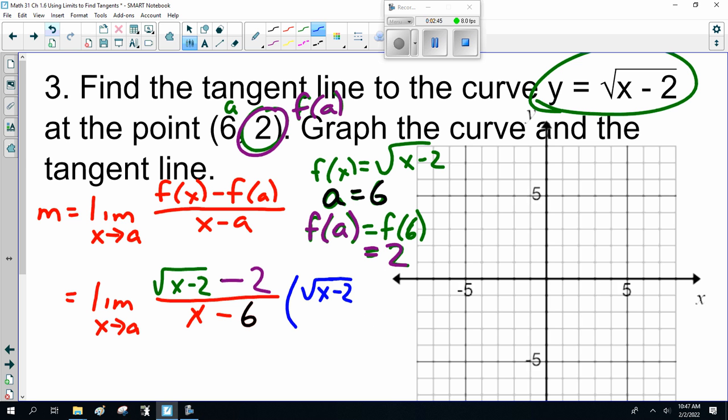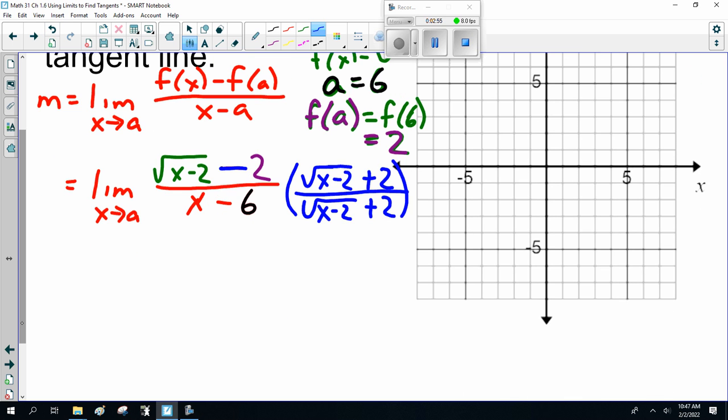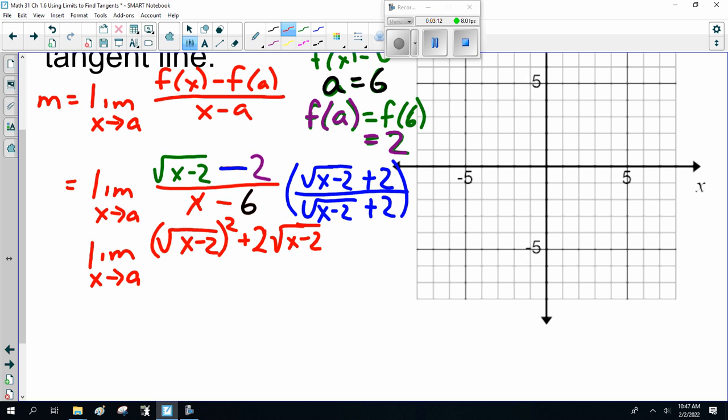Anyway, so I'm saying the conjugate, if this is minus, the conjugate is the opposite. And of course, multiply top and bottom by the same. So it's the limit as x approaches a. So this is going to be the square root of x minus 2 squared plus 2 times the square root of x minus 2 minus 2 times the square root of x minus 2 minus 4 over the denominator.